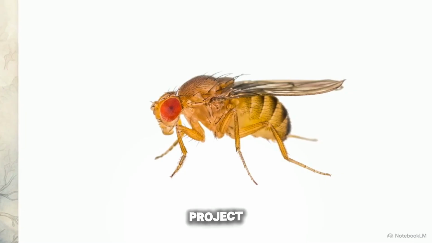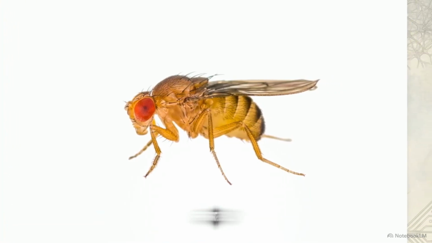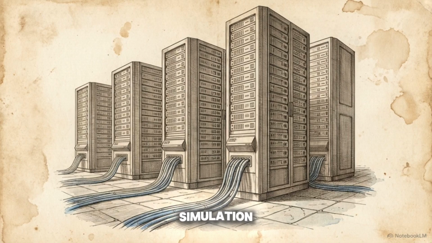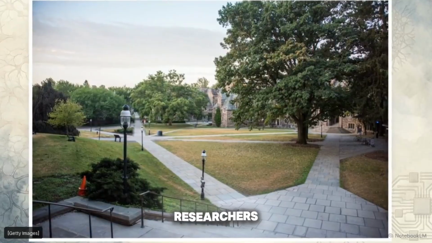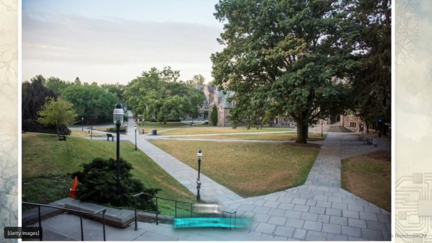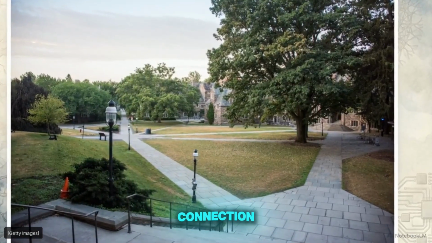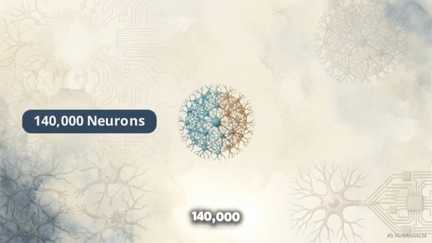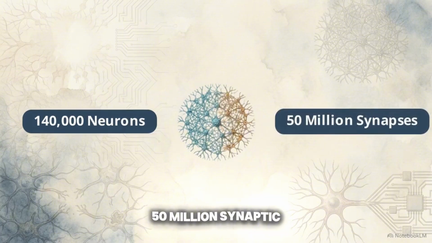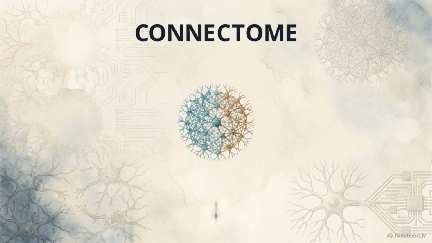The subject of this project is the adult Drosophila, the common fruit fly. To build their simulation, Eon relied on the Flywire dataset. Flywire is a collaborative scientific effort, spearheaded by researchers at Princeton University, to physically trace every single neuron and connection inside the insect's head. That map traces exactly 140,000 neurons and the 50 million synaptic connections linking them together. This specific type of map is called a connectome.